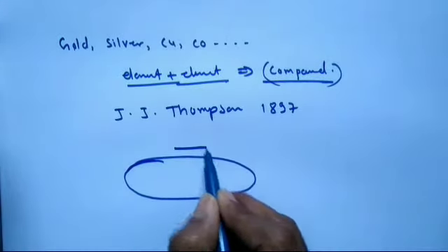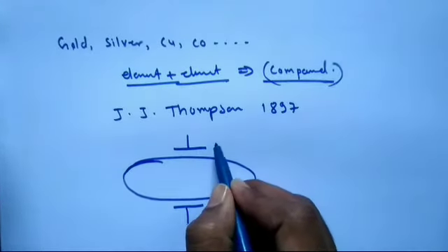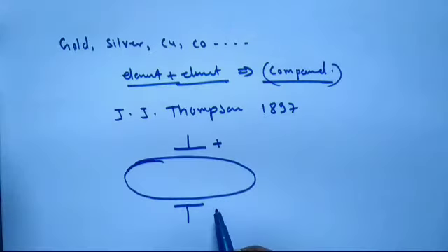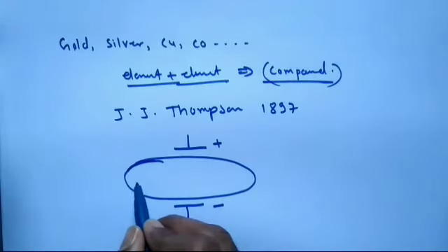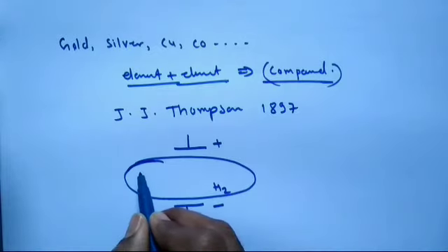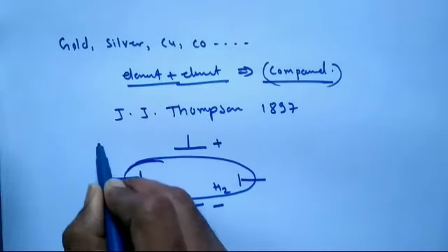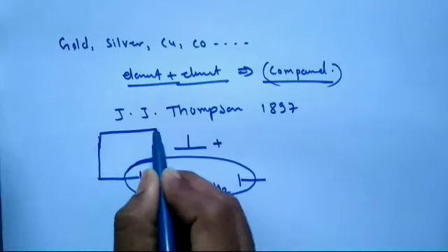Externally, he applied an electric field of positive and negative charge, put hydrogen gas inside the chamber, and applied a very high voltage current inside the chamber.